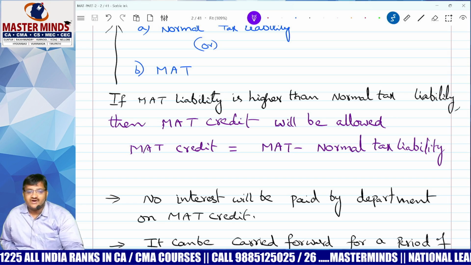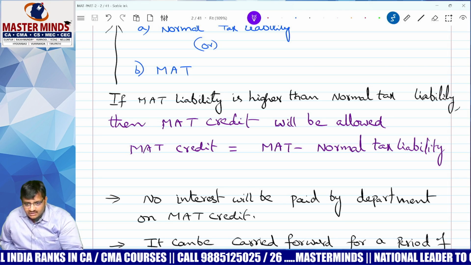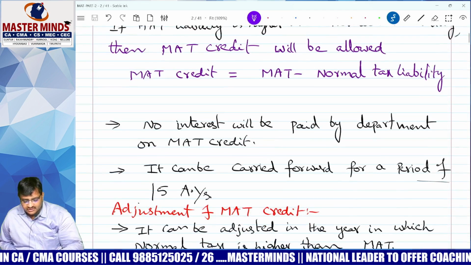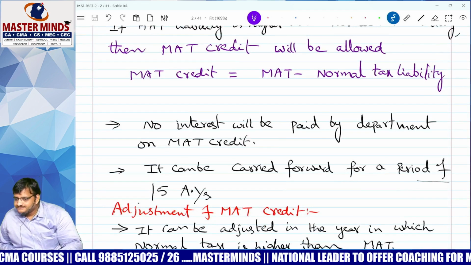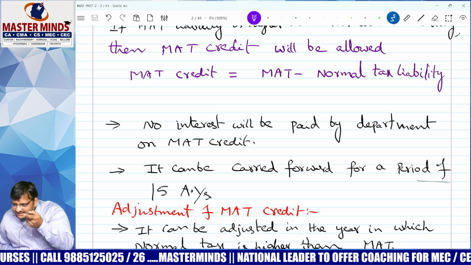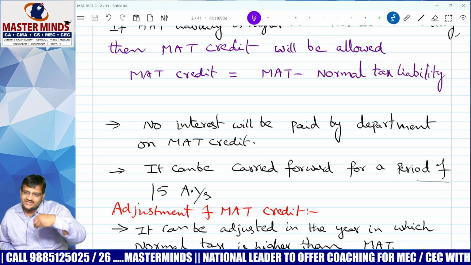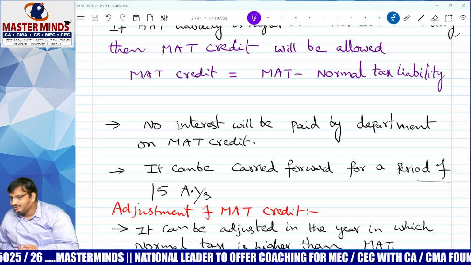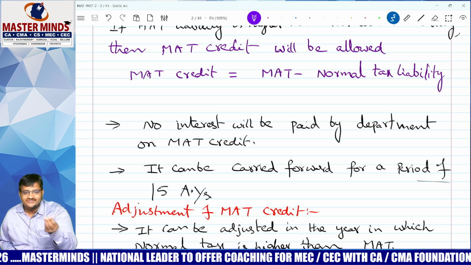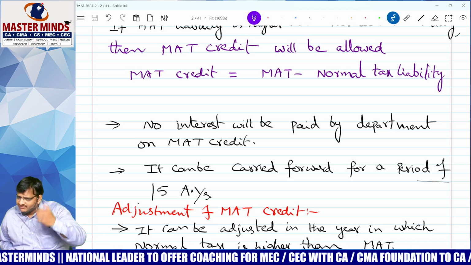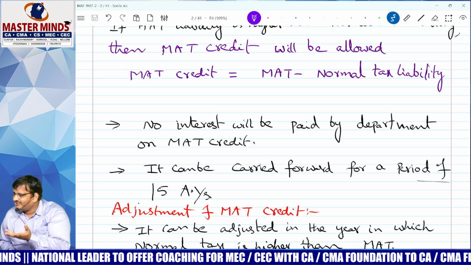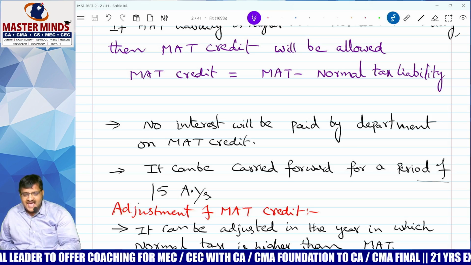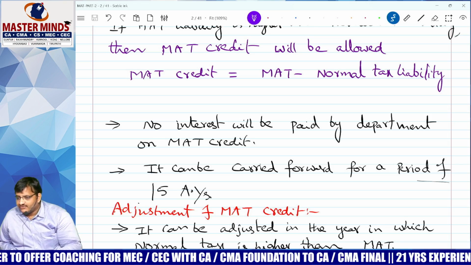What is the MAT credit formula? MAT credit is equal to MAT minus normal tax. Clear? Yes. Next question. Will interest be paid by Modi? Already, MAT credit means my amount is with Modi. Will Modi give interest on this? No, no way. Modi will not give the interest. In my example also, do I give interest to my friend? No. Same way here also, Modi will not give any interest. But it can be carried forward for a maximum period of 15 years.